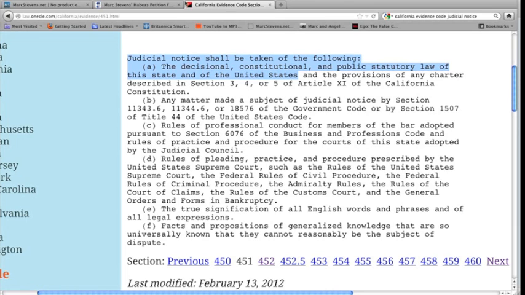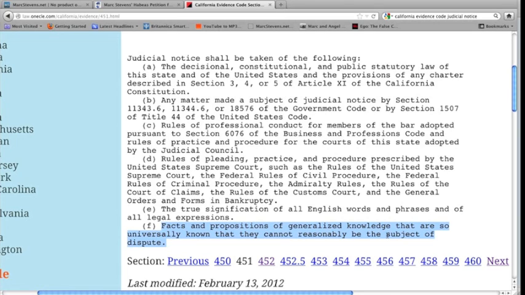This is California. You can see it's California. And also facts and propositions of generalized knowledge that are so universally known that they cannot reasonably be the subject of dispute. Now, I want to point out that the points in the request for judicial notice were, of course, in the demur. So it just kind of put some leverage on the judge that when you deny this demur, you also have to have a blanket denial of judicial notice, which of course doesn't seem to bother them.